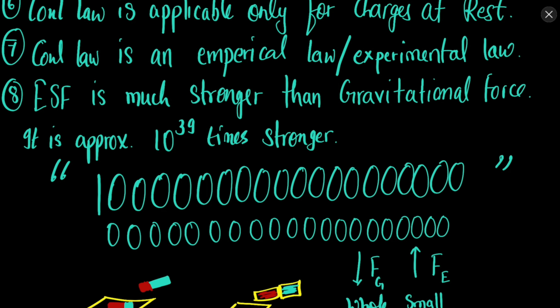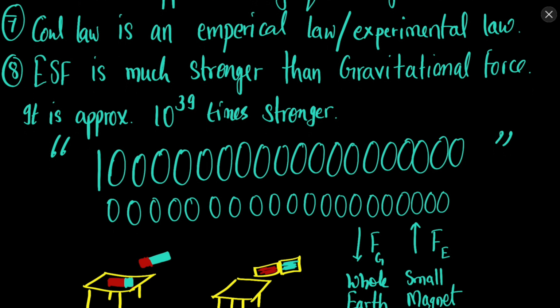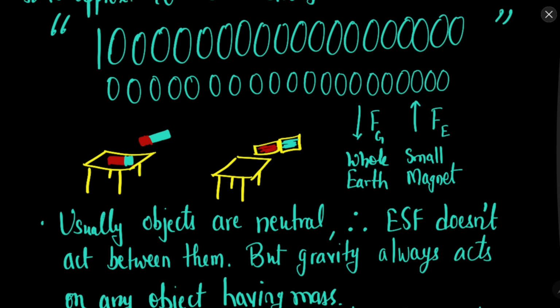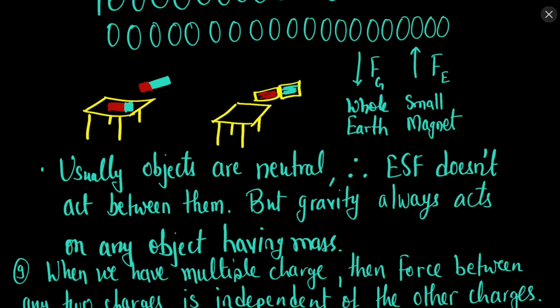Electrostatic force is much stronger than the gravitational force. It is approximately 10 to the power 39 times stronger than the gravitational force. You can check this by a simple experiment. If you have a magnet on the table, this magnet is on the table because the earth is pulling it downward, the complete earth. But what happens if I put another magnet near it?